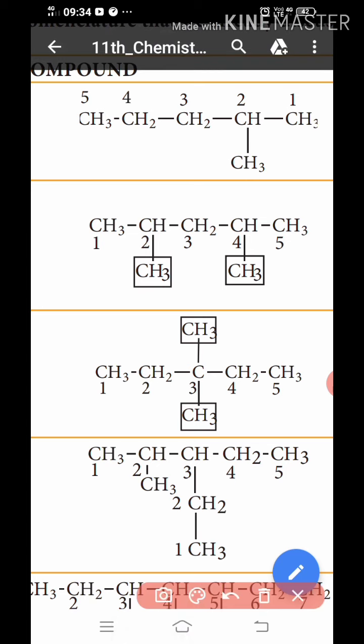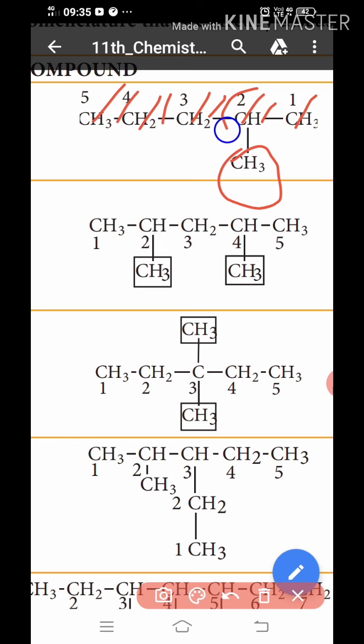CH3, CH3 CH2 CH2, CH3. The second place has the presence of a methyl group. For the IUPAC name, the number of carbons is 1, 2, 3, 4, 5, so five carbons are present: pentane. It has single bond formation, so ane, pentane.